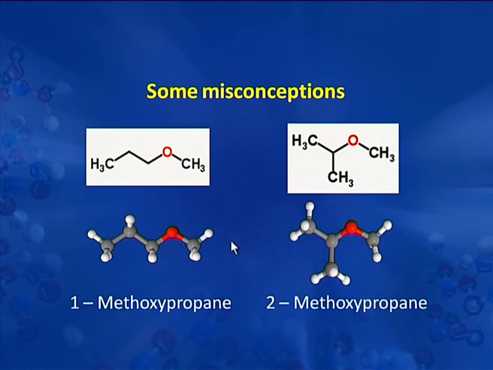Let us look at the position of this group, that is the methoxyl group. We find that this methoxyl group in this chain is present at carbon number 1, whereas in this chain of 3 carbon it is present at carbon number 2, and they are named as 2-methoxypropane and 1-methoxypropane. So they are classified as position isomers. They are not functional isomers and not even metamers.